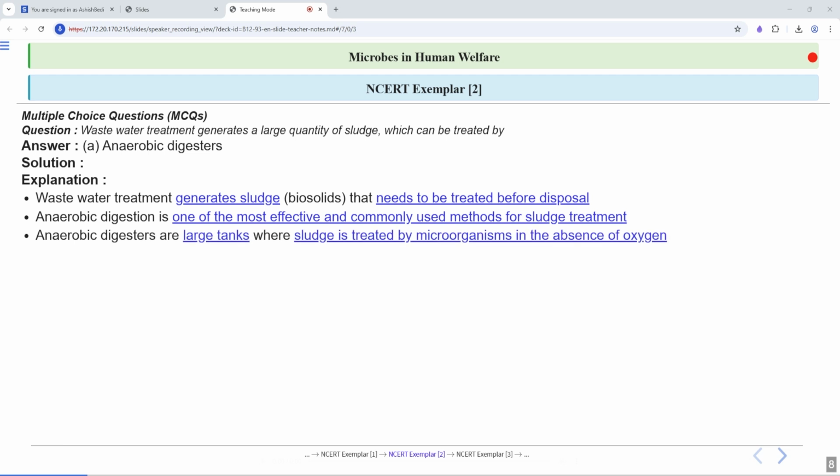Clear? So we have discussed this. Anaerobic digesters are large tanks where microorganisms treat the sludge in the absence of oxygen, breaking down organic matter and producing biogas. Here, no oxygen is being used. Clear?